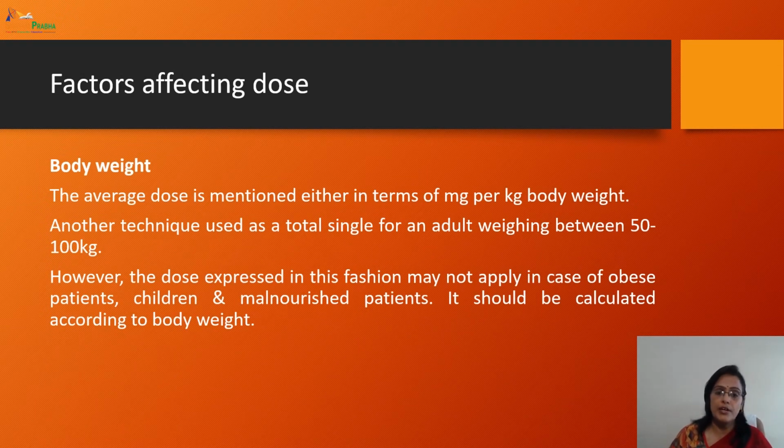Next is body weight. It is as important as age and sex as a factor. The average dose is mentioned in terms of mg per kg body weight. Another technique used is a single dose for an adult weighing between 50 to 100 kg. However, the dose expressed in this way may not apply in the case of obese patients, children, and malnourished patients, so it is to be calculated according to their body weight.